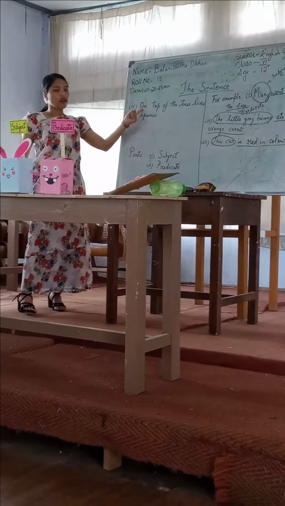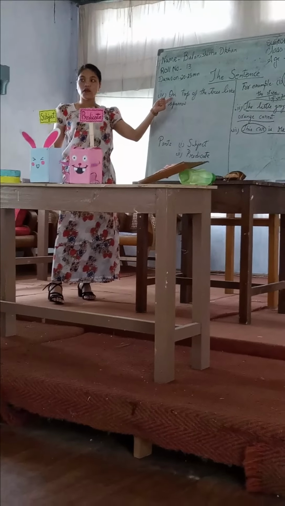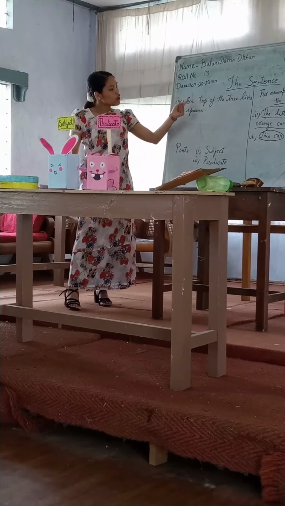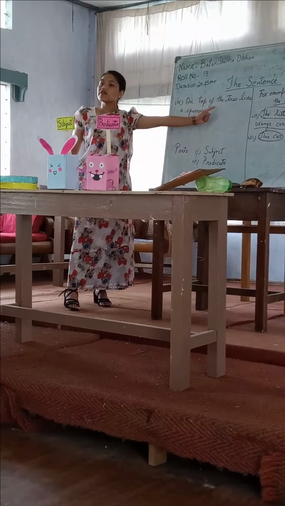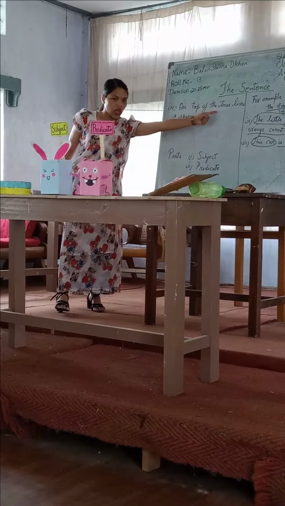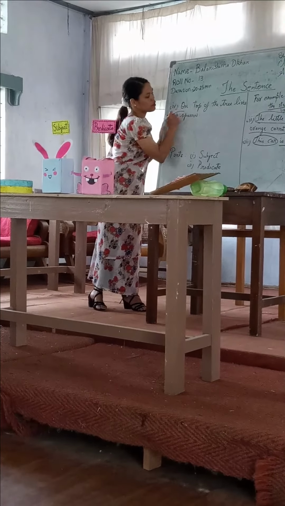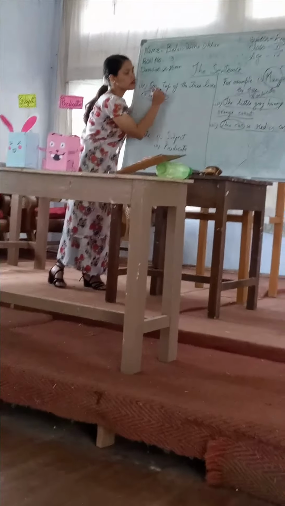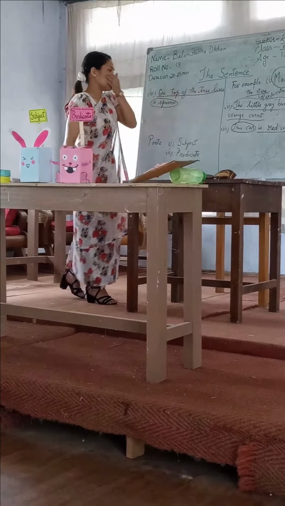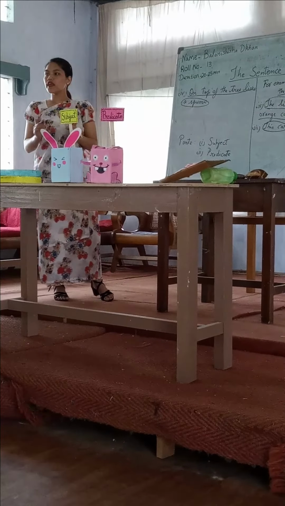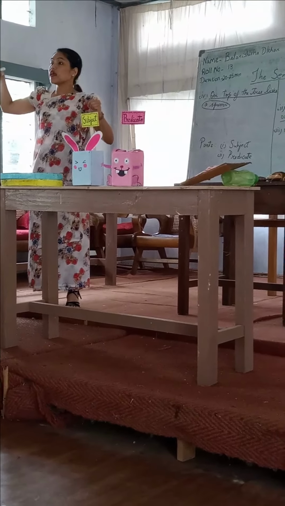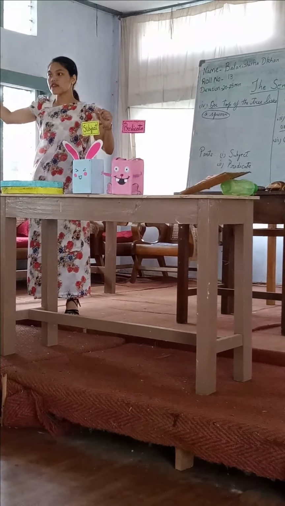Okay. Is "on" here the subject? No. "On" here is not the subject. On top of the tree lives a sparrow. Who lives on top of the tree? A sparrow. Right. A sparrow lives on top of the tree. So here we are talking about a sparrow, and the remaining portion is the predicate. See here, the predicate can come at the first of the sentence, and the subject can come at the end of the sentence.